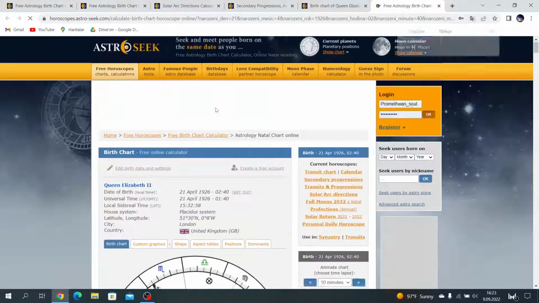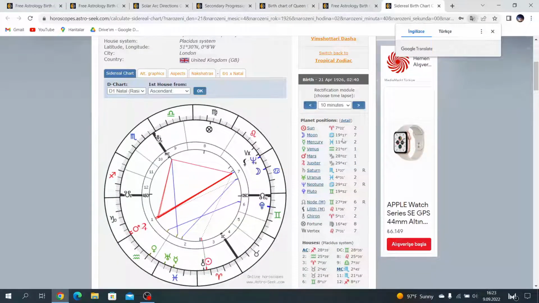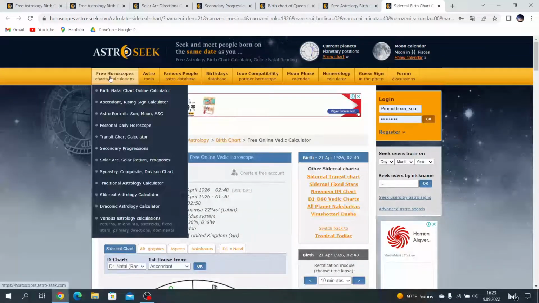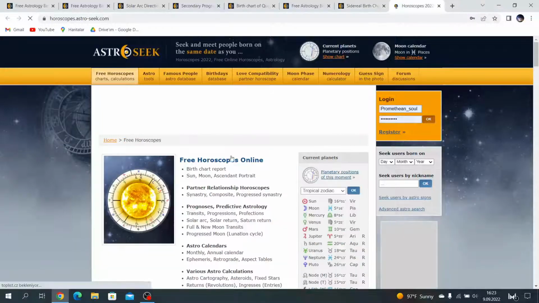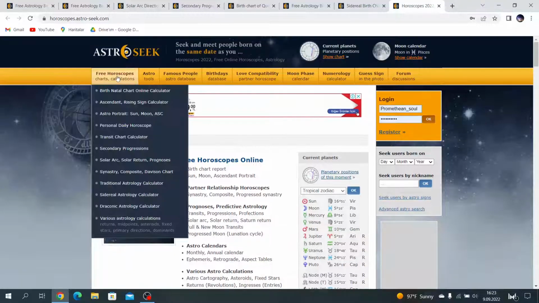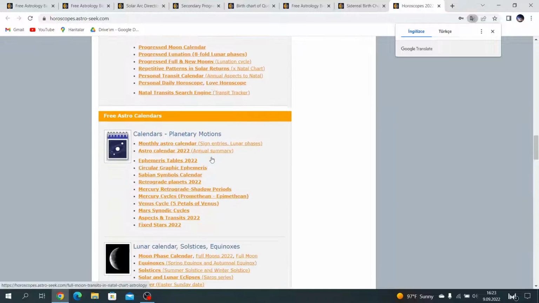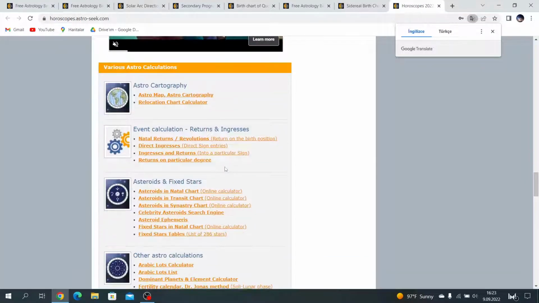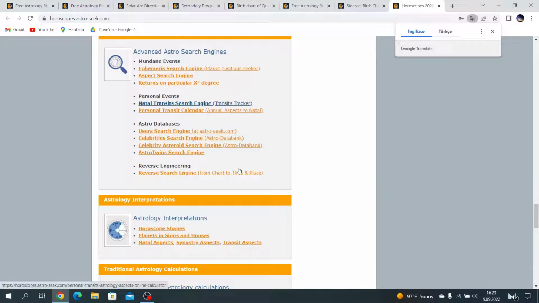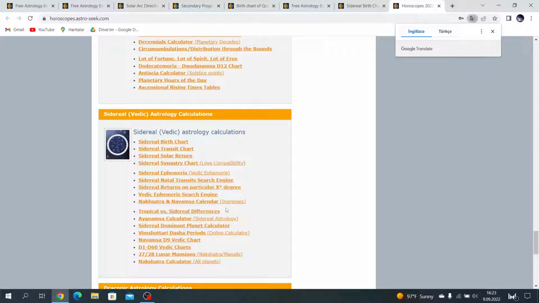let's check sidereal. Sidereal Moon degree is 19 and 70. Now let's check this Moon degree. I remember something about the difference between sidereal and tropical.